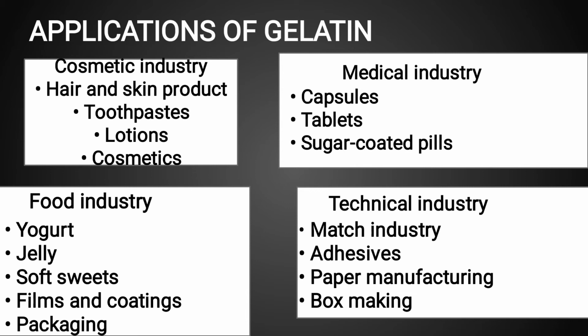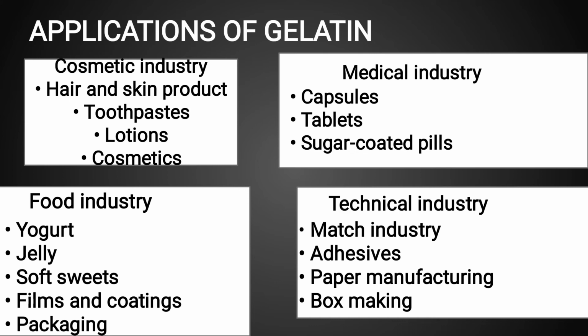The next field is the food industry. Gelatin is used in yogurt, jelly, soft sweets, films and coatings, and in packaging. In the medical industry, gelatin is used in capsules, tablets, sugar-coated pills. In the next industry, which is the technical industry, gelatin is used in the match industry, adhesives, paper manufacturing and box making.